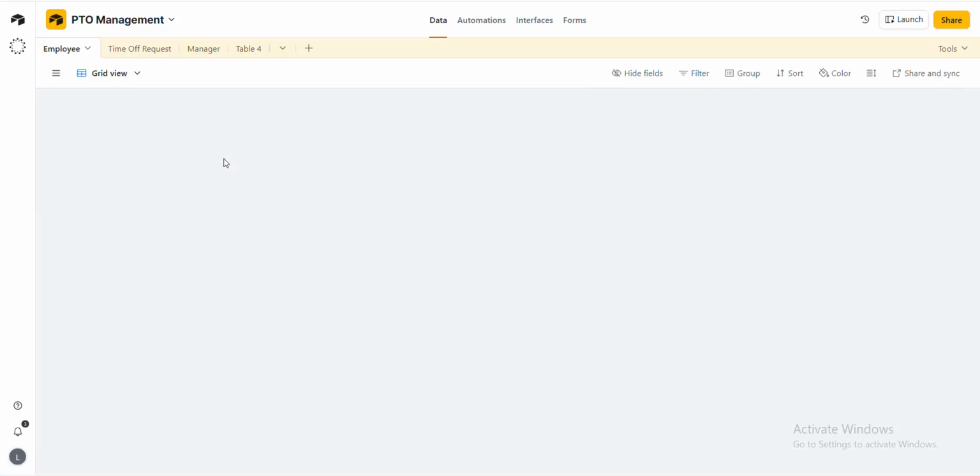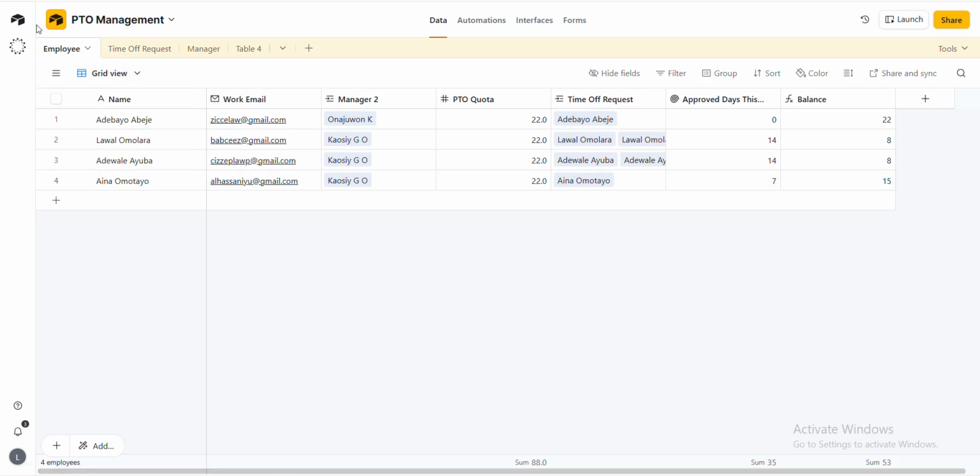So you have to build a table. You know you have a base. This is the base, the PTO management. Inside the base there is a table, and inside the table there are fields and records. So this is the base, the PTO management, and the employee table here. You can actually add more. You can see this plus sign. If you click on it, you will add more. So the employee is one of the tables I created.